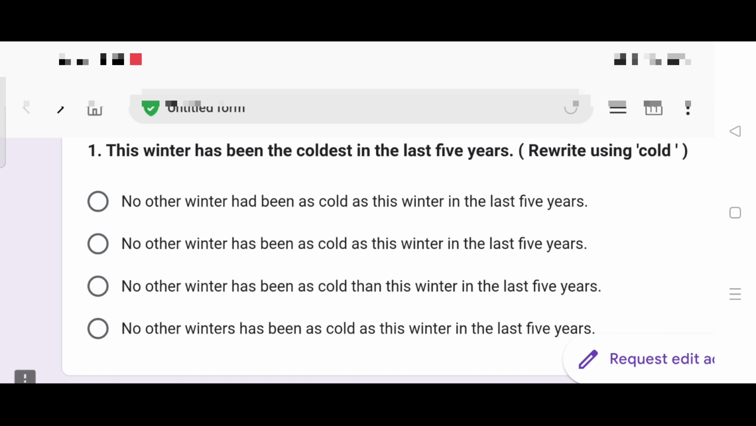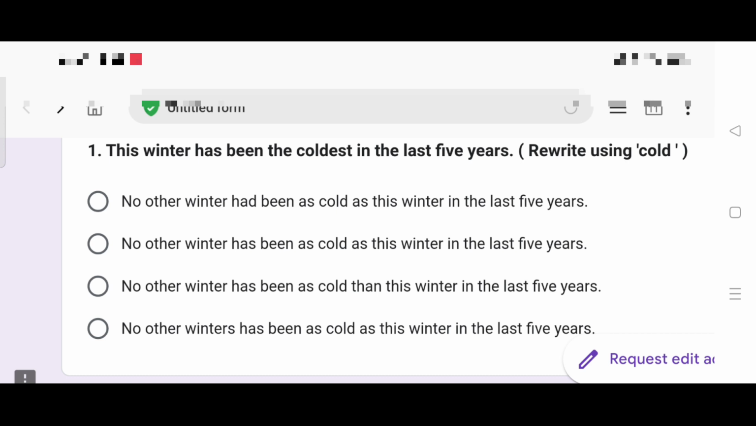After reading the question, try to identify the tense. After identification of the tense, start reading the options one after the other, analyze, eliminate and choose. The first option: is this option the correct answer? No other winter had been as cold as this winter in the last 5 years. The question has "has been", so the answer has to be "has been". But in the first option, observe carefully, the tense is "had been". Therefore, incorrect option, eliminate it immediately.